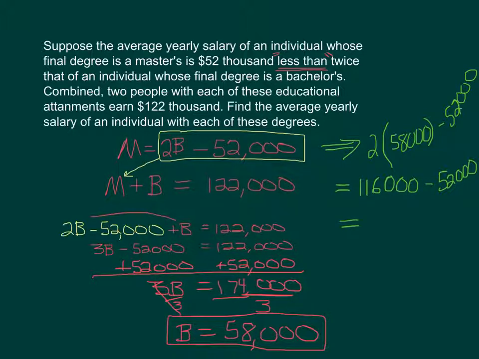Okay, so that ends up being $64,000. And that's how much a master's degree will earn on average. So not a huge difference, but over a span of time, it does add up to a lot.